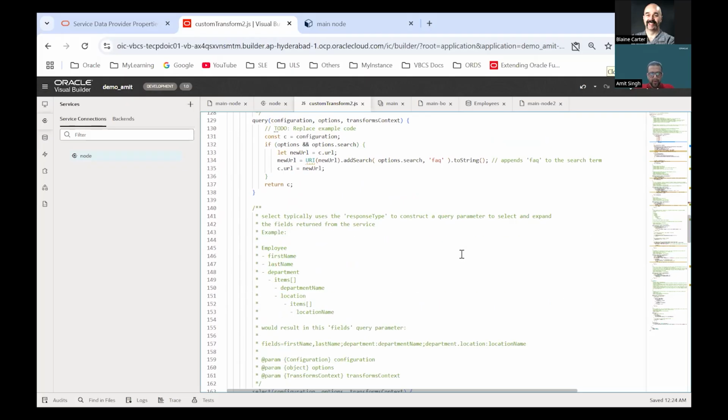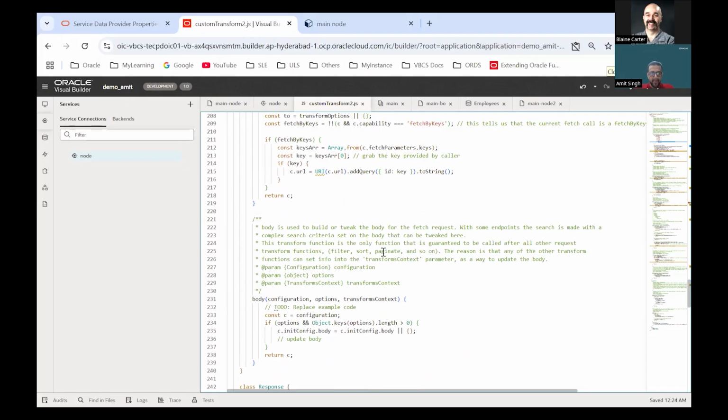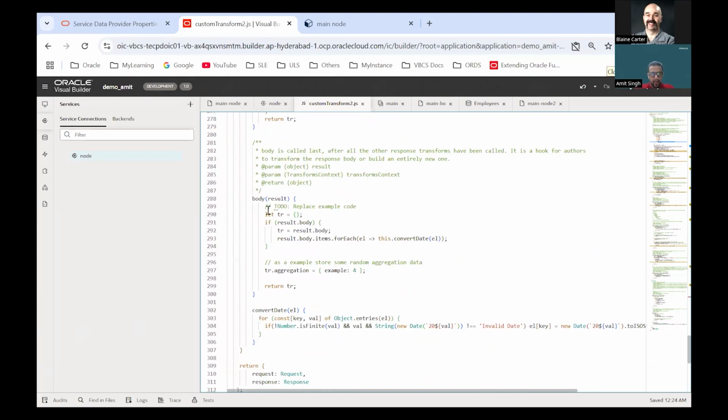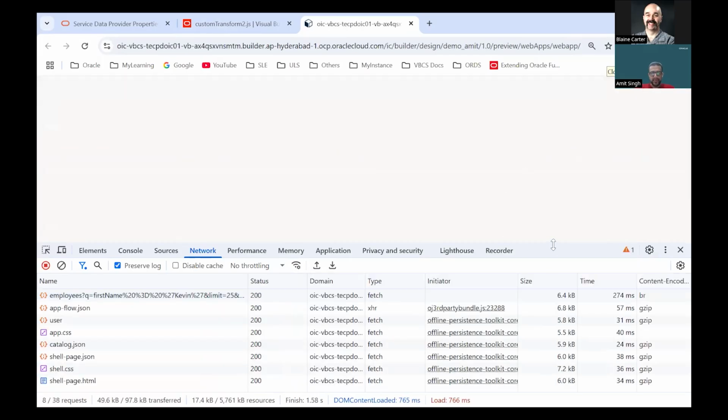I also quickly wanted to show you one thing based on the response function. What I have done here is just for this demo, right? I'll quickly show you one use case here.